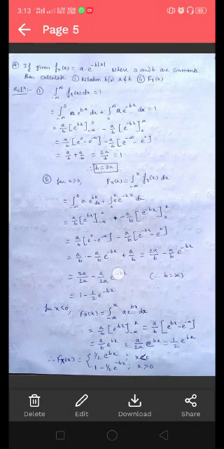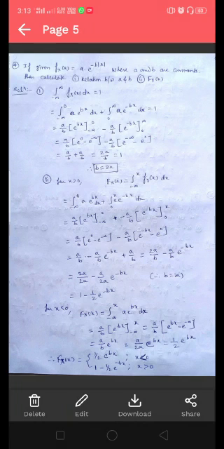For negative values of x, integrating this PDF from minus infinity to 0, it will be a e to the power bx dx. Then integrating this PDF for positive values of x over the interval 0 to infinity, and that equals 1. So, simplifying this integration, we will get a by b plus a by b, that is twice a by b, and equals 1. Therefore, b equals twice a.